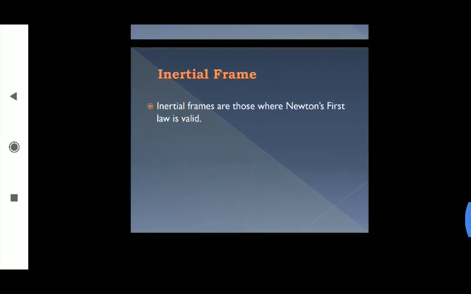Now you will ask, is there any frame where Newton's first law is not valid? Yes, there are frames where Newton's first law is not valid, and those types of frames are called non-inertial frames. So my next lecture will be about examples of inertial and non-inertial frames.